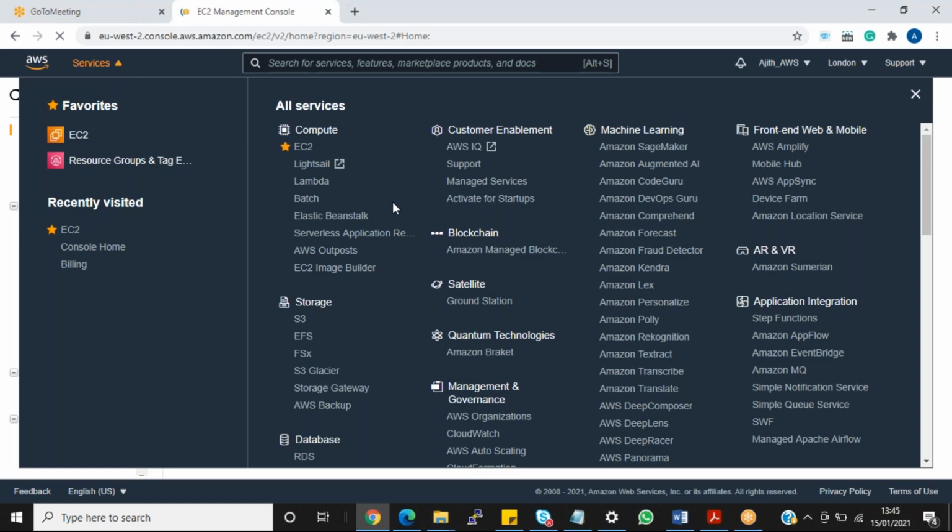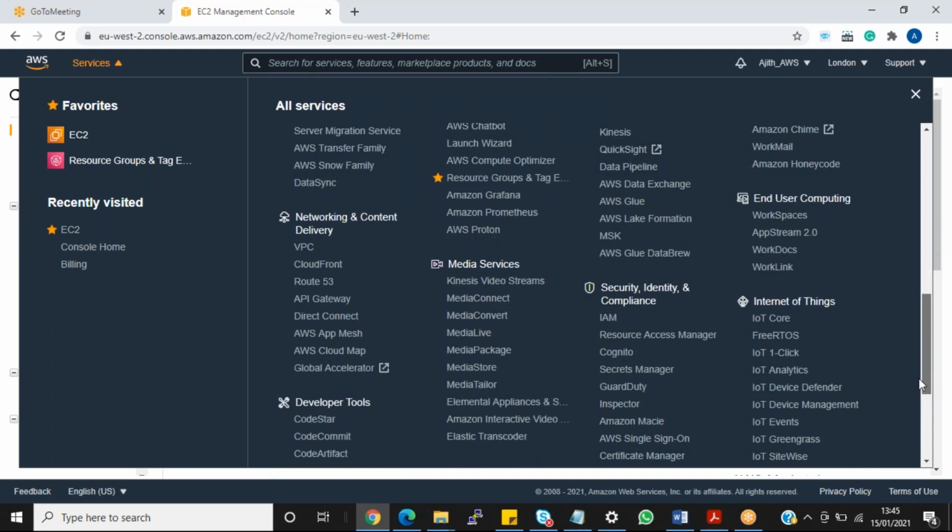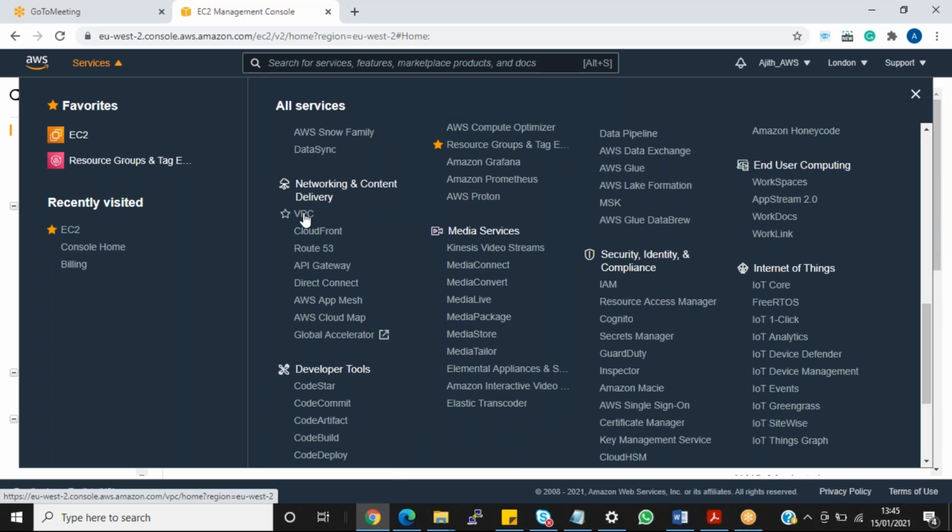Go to VPC. Okay, so on the left hand side you have the Elastic IP concept. So guys, if you need a permanent IP for your servers, you need this Elastic IP concept.